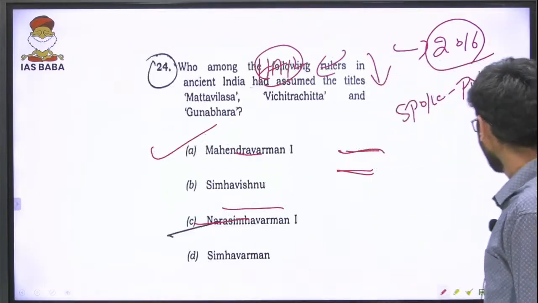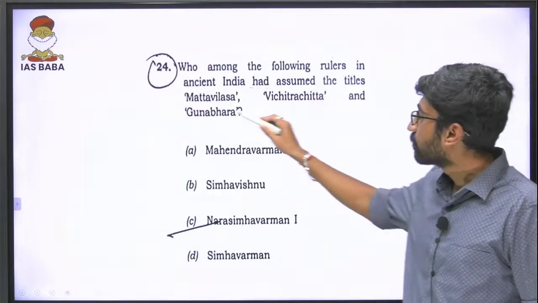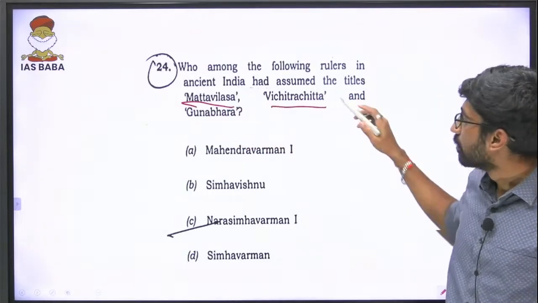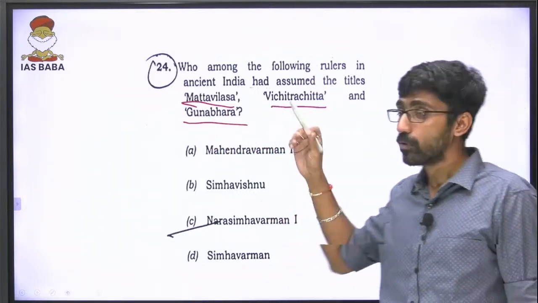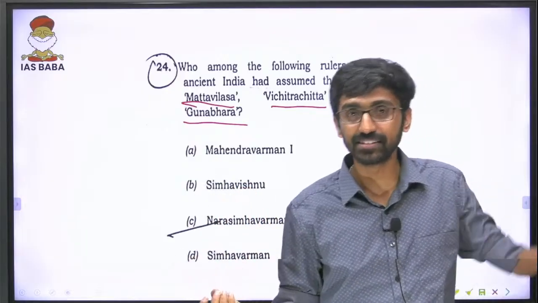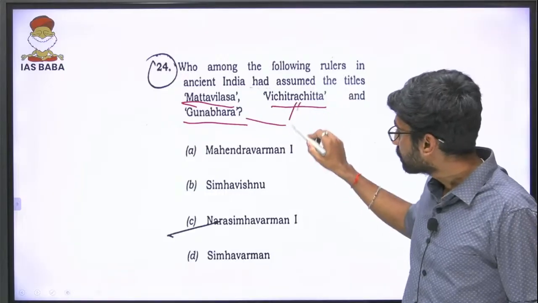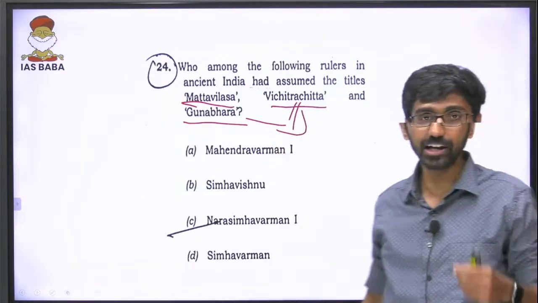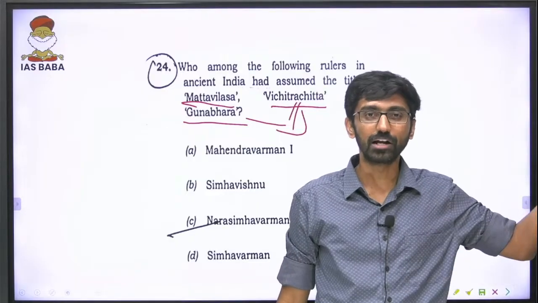Okay, B. Then next question. Who among the following rulers of ancient India assumed the titles of Matta Vilasa, Vichitra Chitta, and Gunabhara? Even though in class I discussed one book called Matta Vilasa Prahasana that was written by Mahendravarman. We discussed it in Pallavas. I have not discussed these particular terms, because for titles I don't think UPSC would have asked many questions at that point of time.